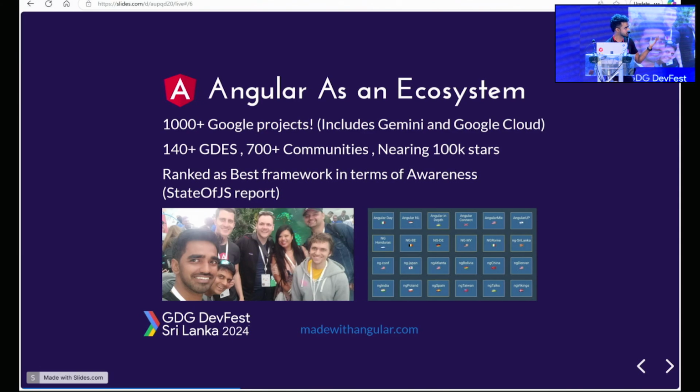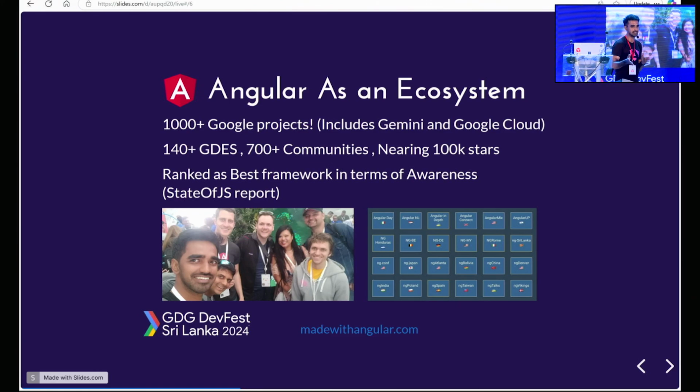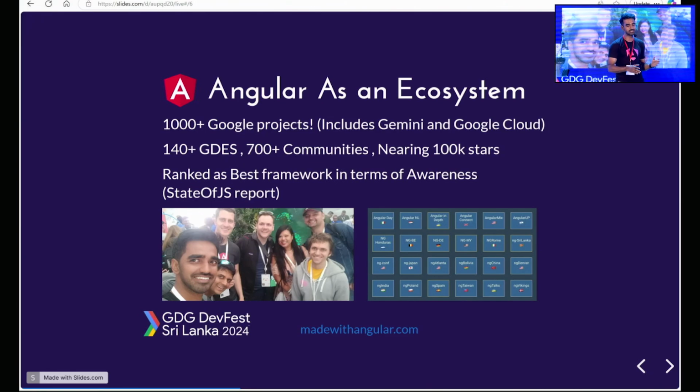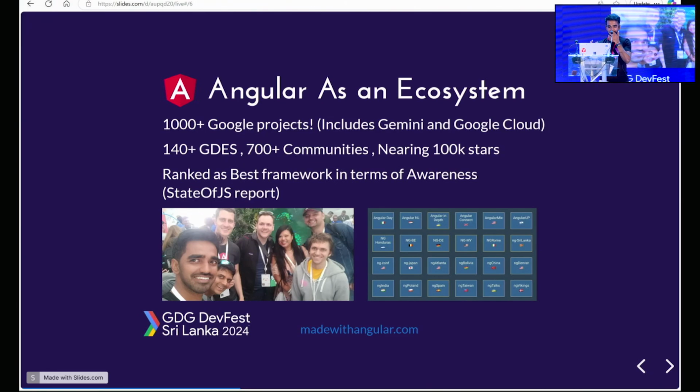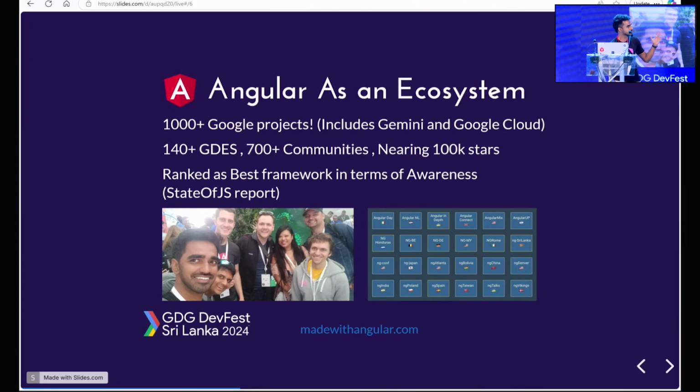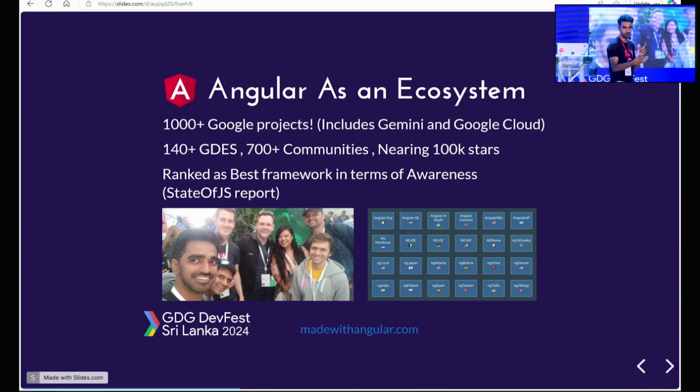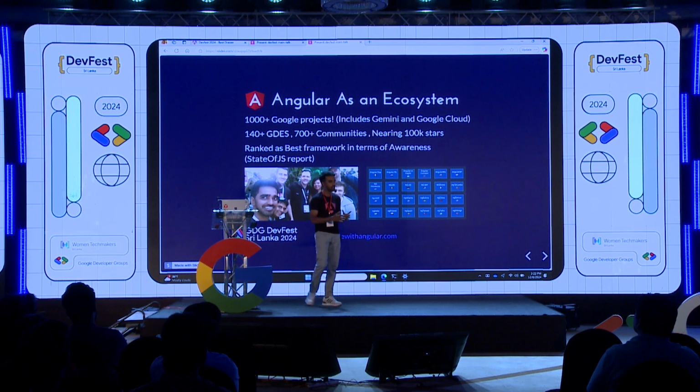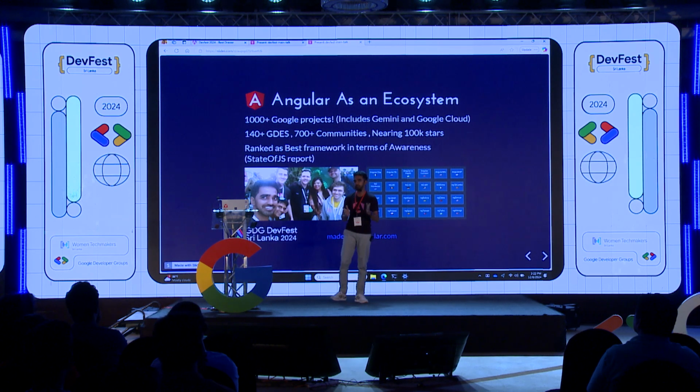Angular as an ecosystem provides a lot of complements. You can see there are 140 GDEs, Google Developer Experts, across the world. It's also nearing 100K stars in a few months. You can see the contributions from the community, especially on the library, in order to make this popular. And there are 1,000-plus Google projects; especially Gemini and Google Cloud are both built on Angular. Even at Microsoft, Xbox sites are built on Angular.